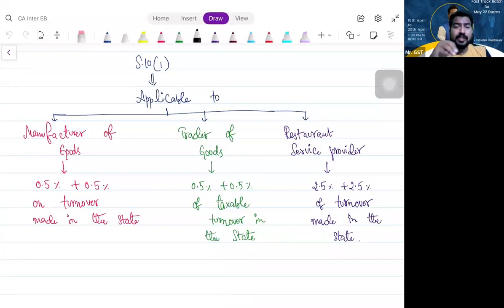It means indirectly what is happening. When you have a unit or registration in one particular state and another unit in a special category state, one in normal state, the other in special category state, what is the threshold limit to decide whether you are eligible for composition scheme or not? 75 lakhs. Straight away 75. Am I clear? Yes.